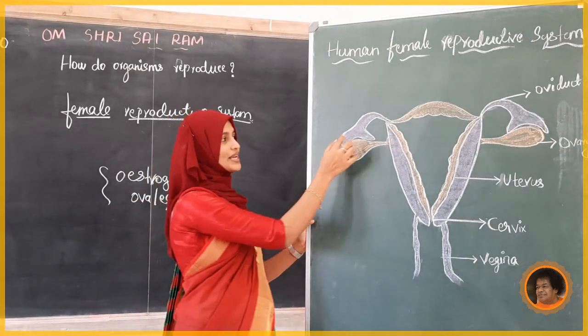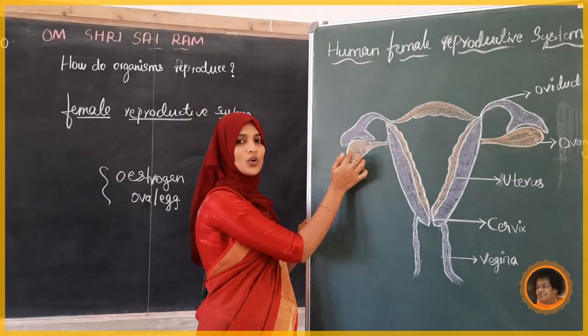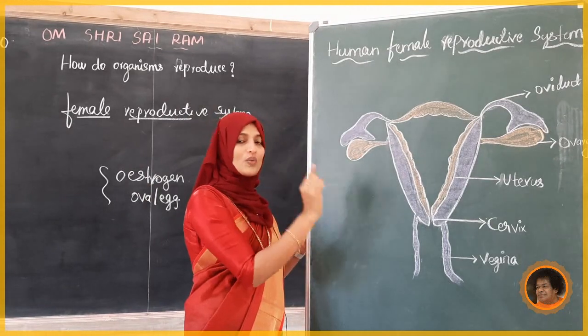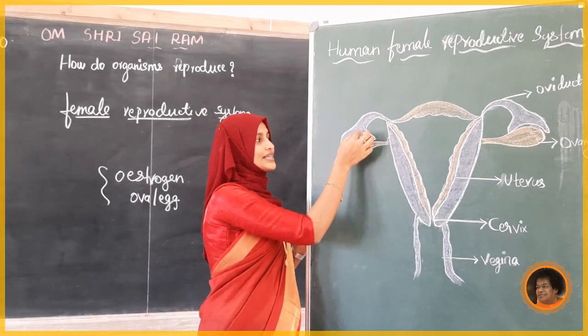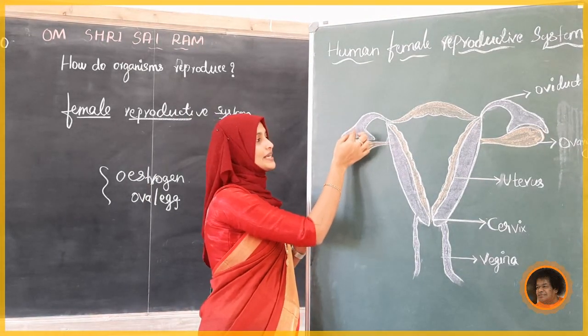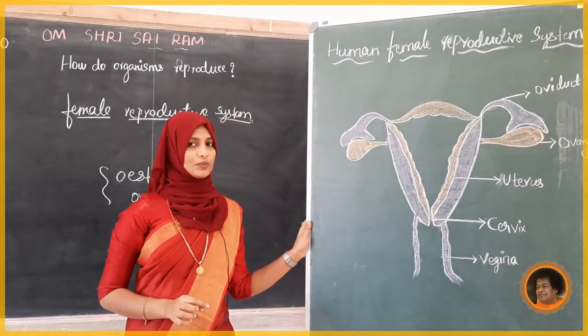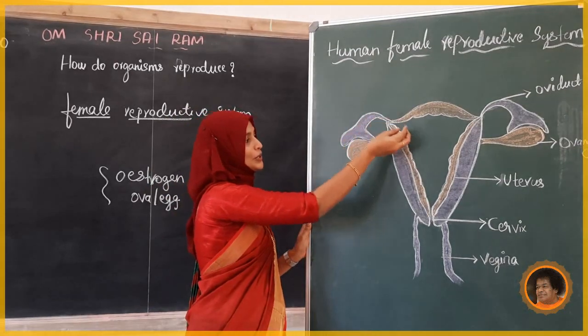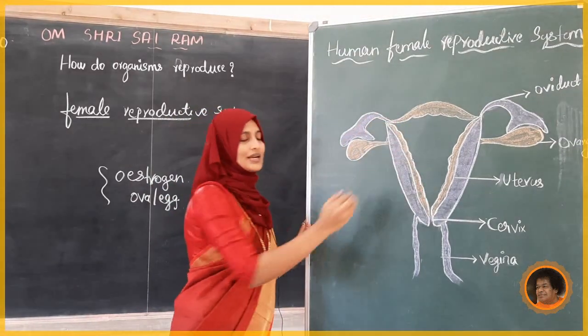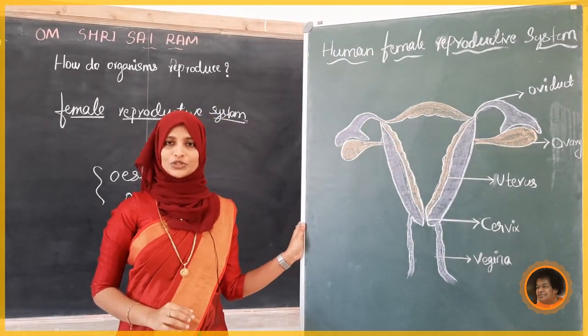Now, the ovum is released from here and received by the fallopian tube, which leads to the uterus.